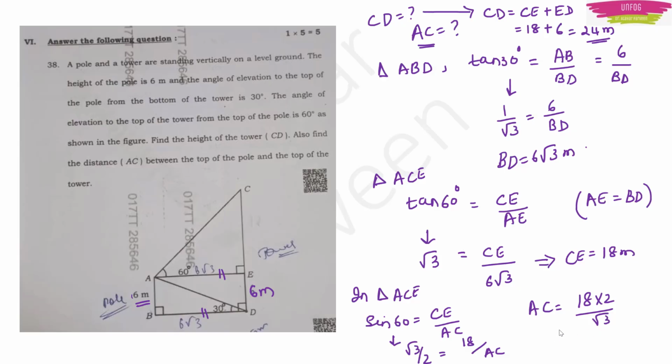Either you write AC is equal to 36 by root 3, or you can write 18 as root 3 into 6, because root 3 into root 3 is 3 and 3 times 6 is 18. Just in order to cancel one root 3. So AC will now be 12 root 3. So one answer is 24 meters and the other is 12 root 3 meters.